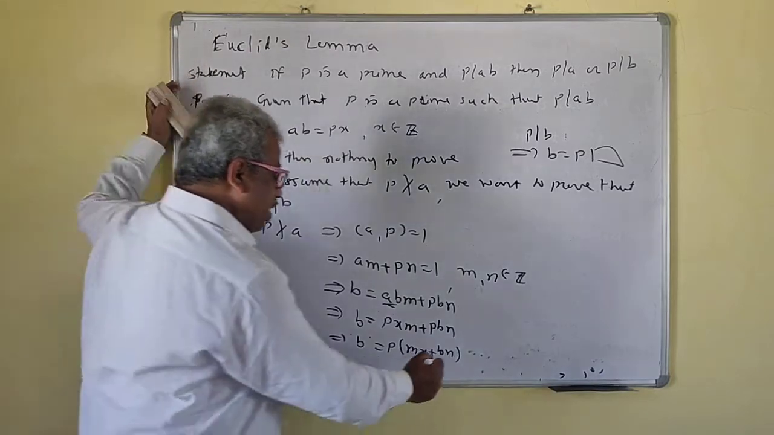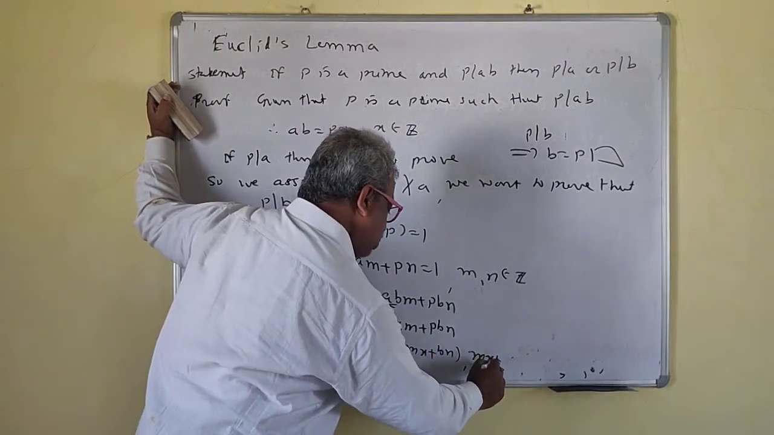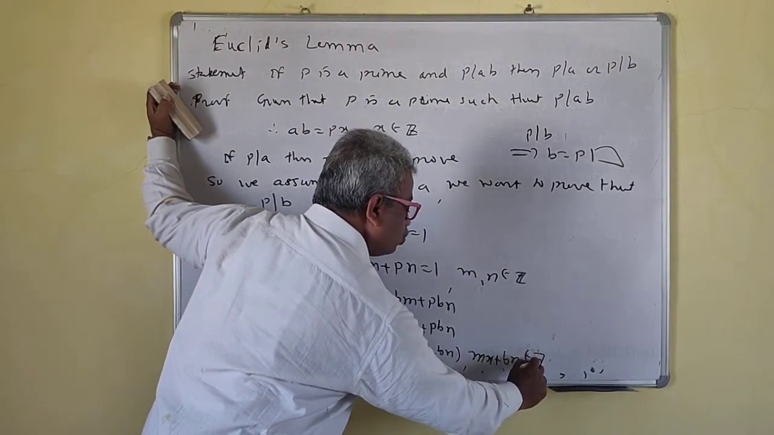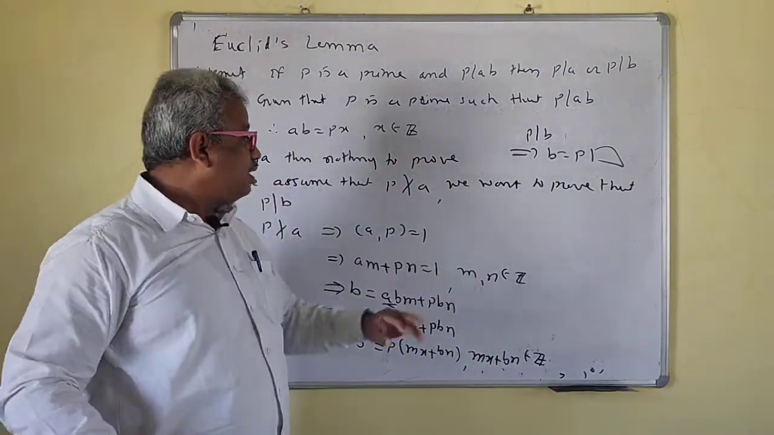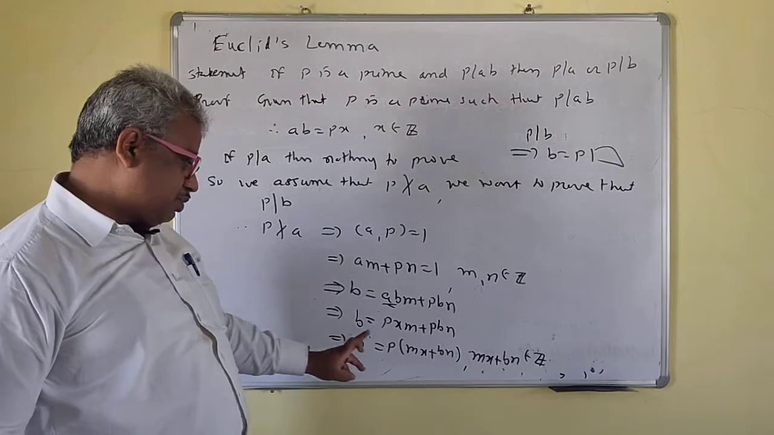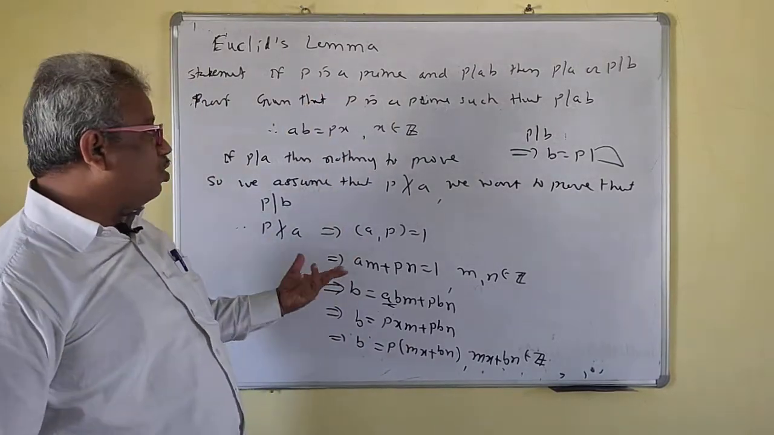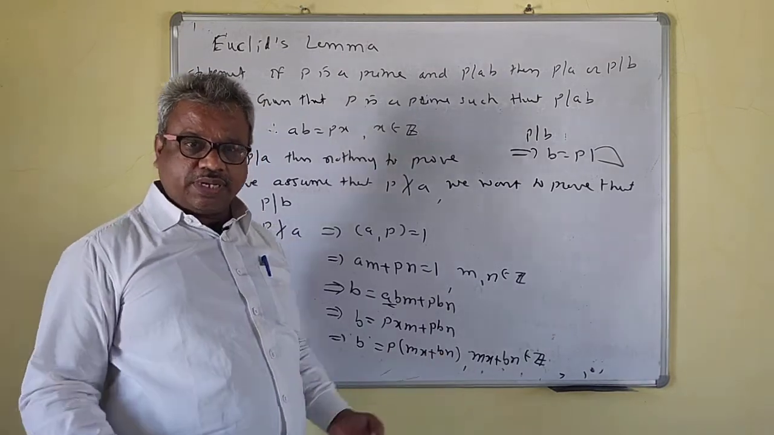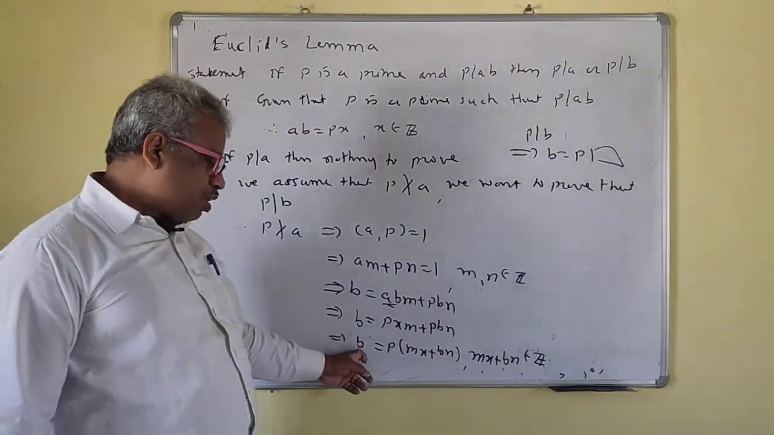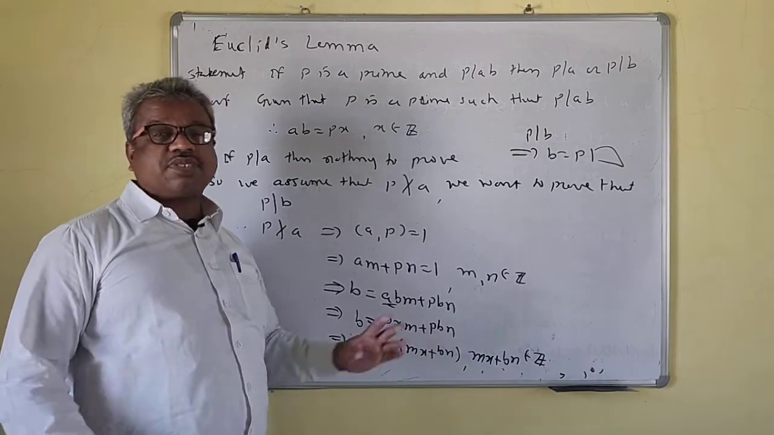Now this XM plus BN belongs to Z. This belongs to Z because M and N are integers, X is an integer, and A and B are also integers. The product of two integers is an integer, and the sum of two integers is an integer. So that means B is equal to P times some integer.